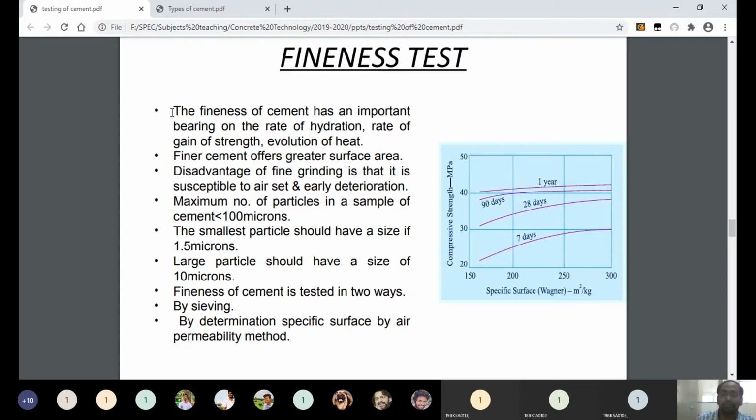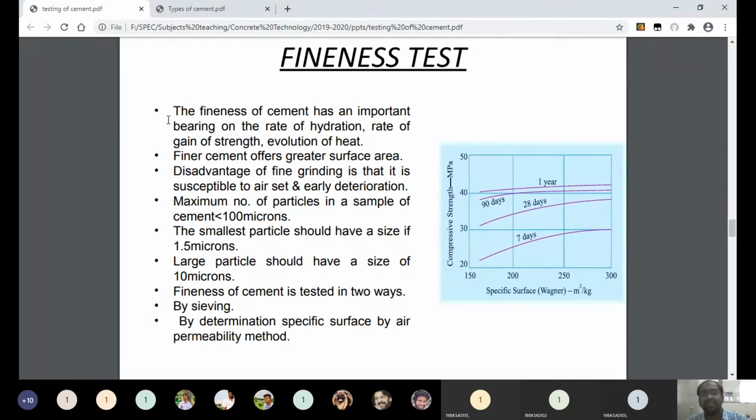And if a cement has fineness, then that cement can easily undergo a huge number of chemical reactions with water. So that's what we should remember. For the chemical reactions between cement and water to happen, fineness is the most necessary. You can see the first point. The fineness of cement has an important bearing on the rate of hydration, rate of gain of strength, and evolution of heat. These three parameters completely depend upon the fineness of cement.